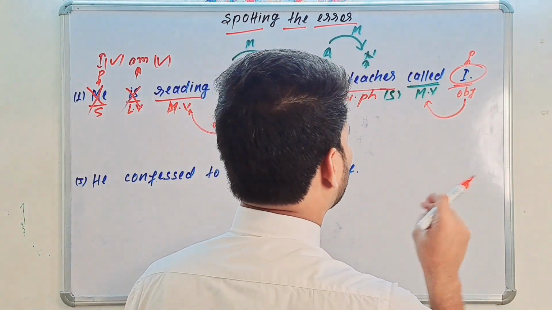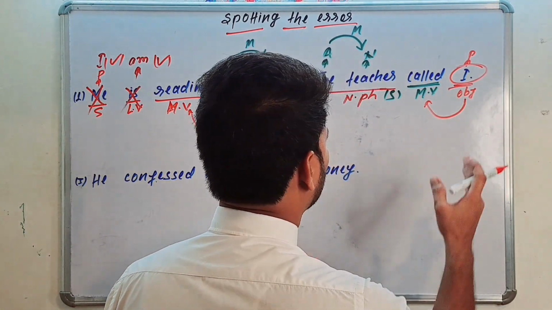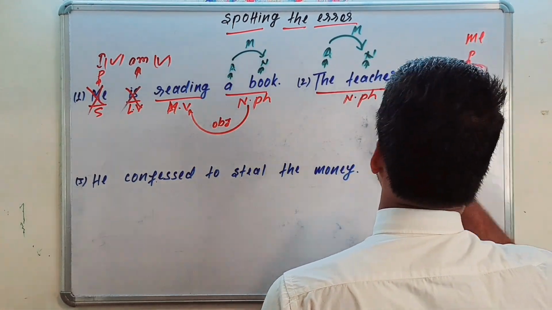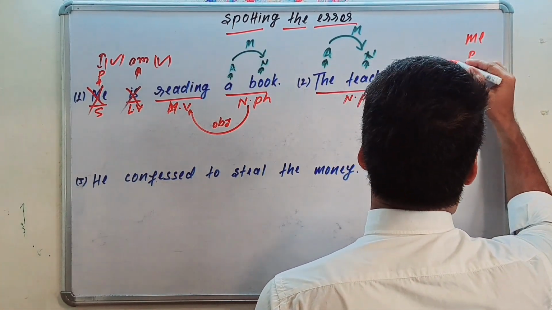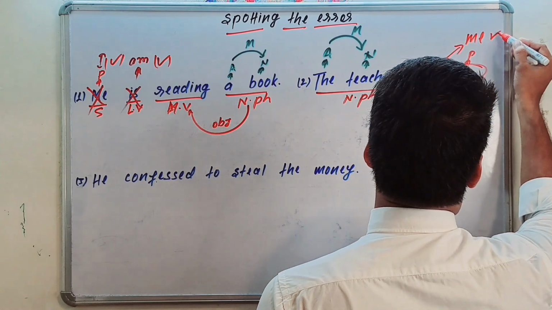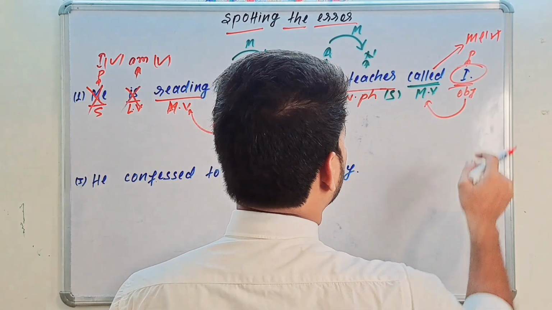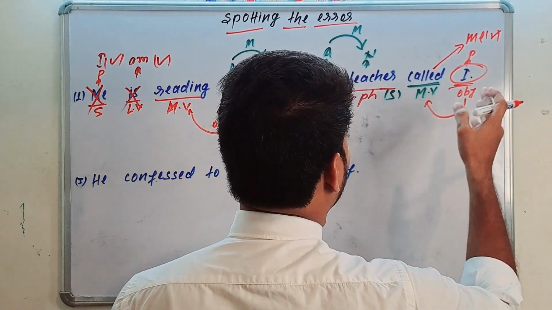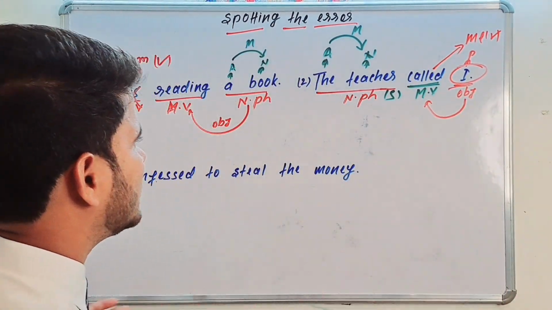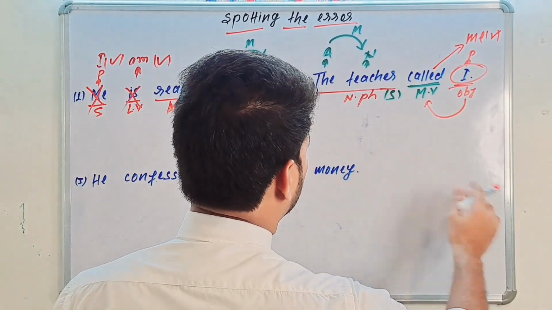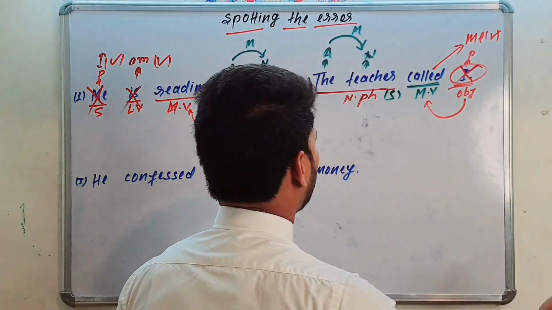Here the objective case of pronoun, that is me, should be used, and this is the error part. The teacher called me. This is the right use, not the teacher called I. So no doubt, the other sentence is right. Don't say called I.